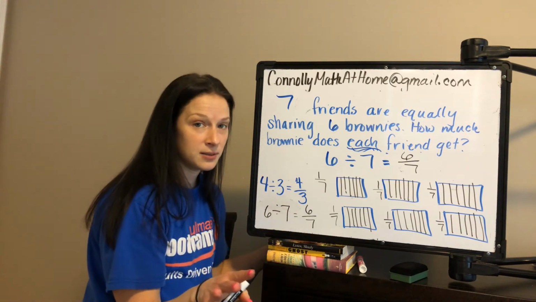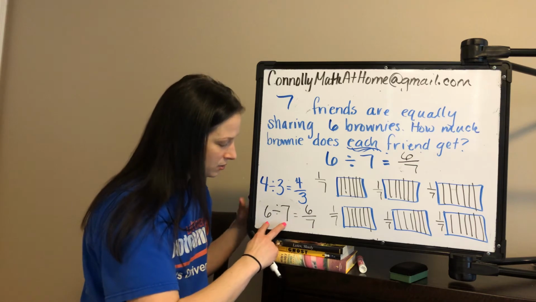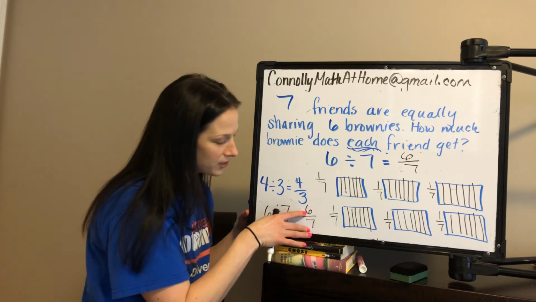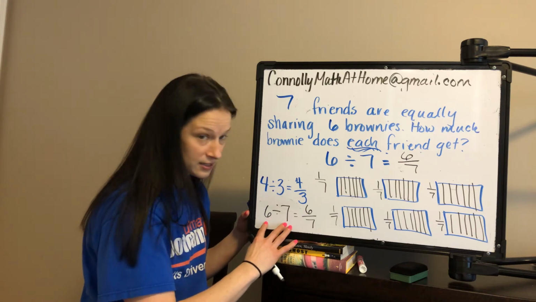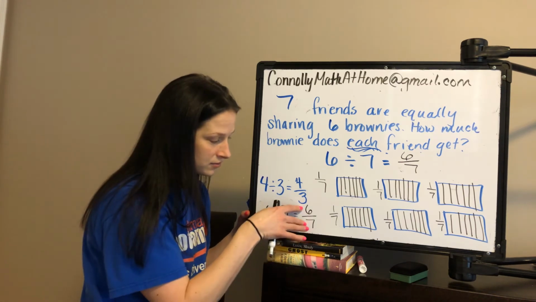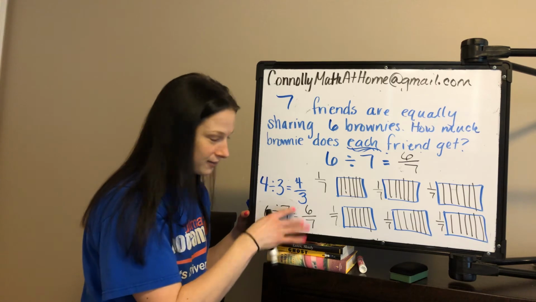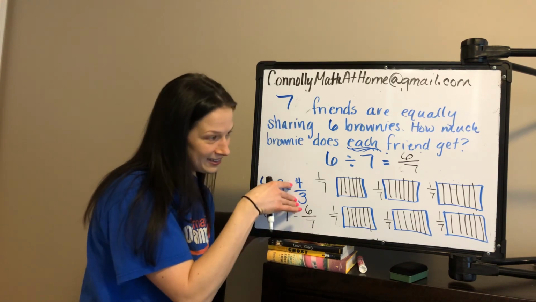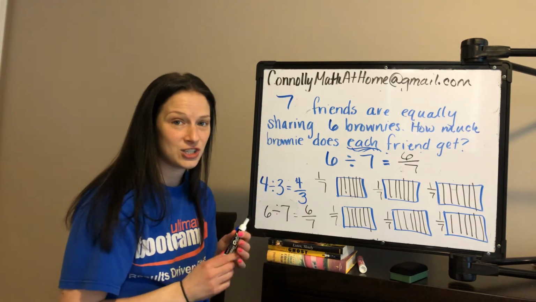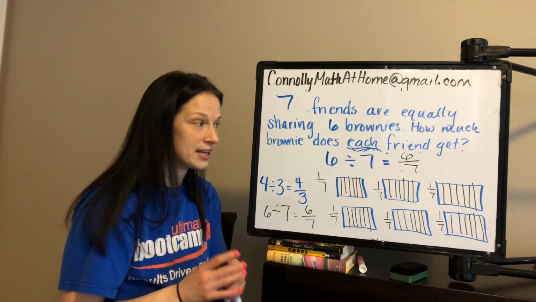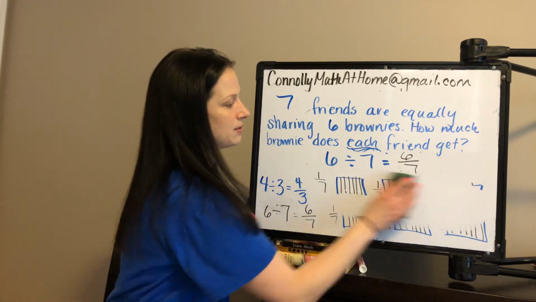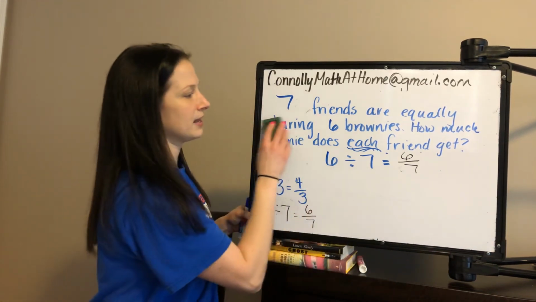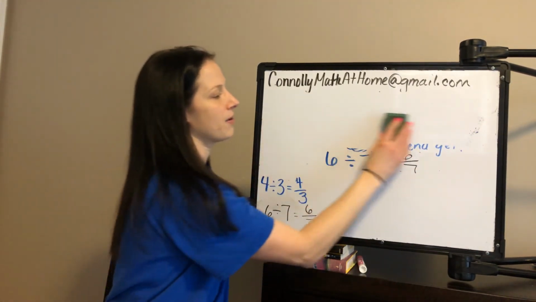And what I want you to be thinking about is how the numerator and denominator are connected to the dividend and the divisor. 6 divided by 7. See what I'm doing? 4 divided by 3. What is the relationship? So take a minute to think about what you notice, and then we're going to talk about something important that you need to know about fractions.